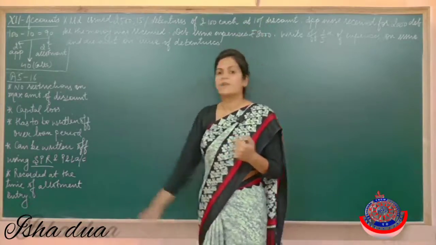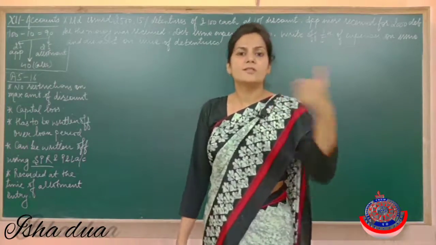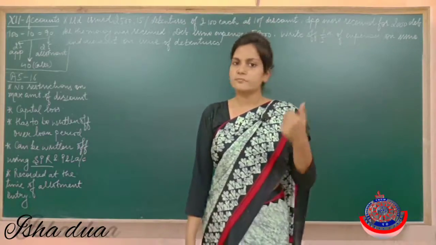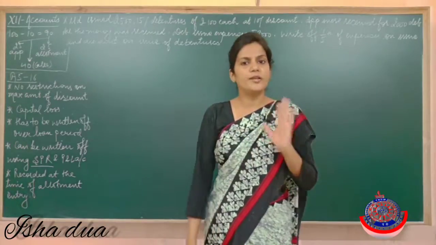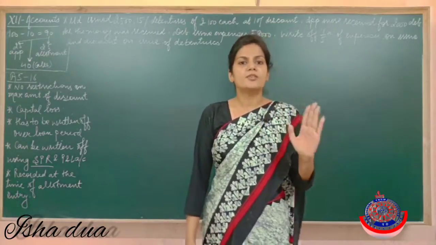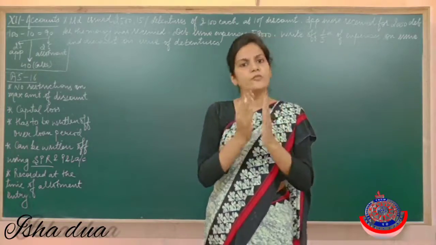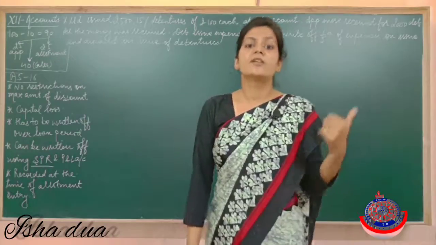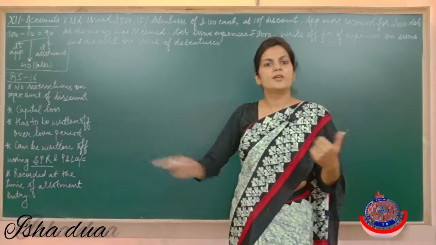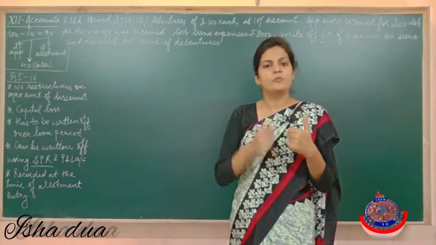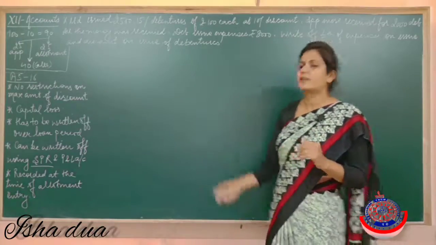So these many points I have written, and the last point is, see, if the question is silent on which installment we have to show the discount. There are 4 installments, you know: application, allotment, first and final call. So if nothing is mentioned, then just like shares, we always disclose the discount at the time of allotment. Like in shares, we were showing securities premium at the time of allotment, same way here we are going to show the discount at the time of allotment only if the question is silent. I hope these points are clear to you now.